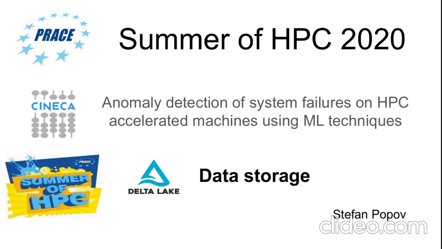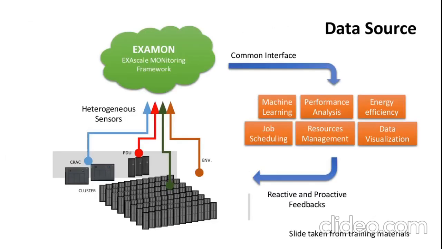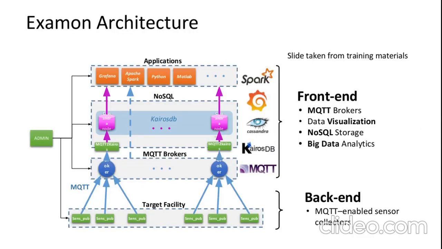So, Cineca has implemented a monitoring framework that records data about its supercomputers. This framework is called Examon, and it records various attributes about the supercomputers, such as environmental data, power management data, information from the job scheduler, hardware usage data, etc. Here we can see the Examon architecture. The physical sensors record the data in time series databases through the MQTT protocol, and from there we can use any processing engine to query the data and do analytics.